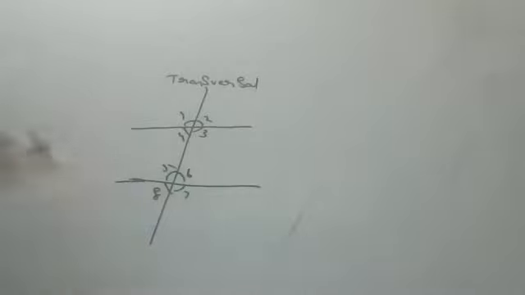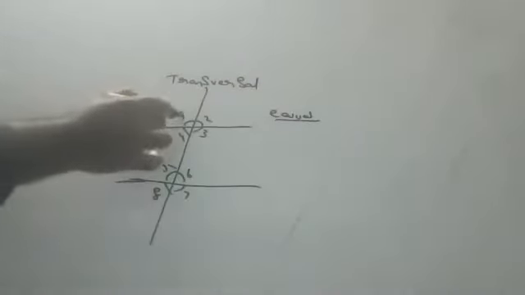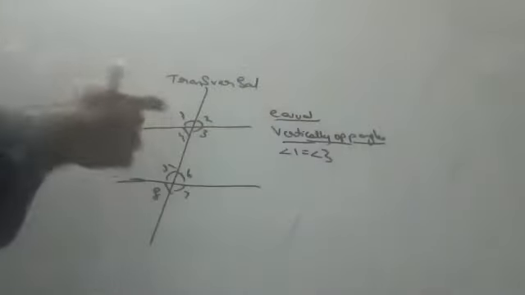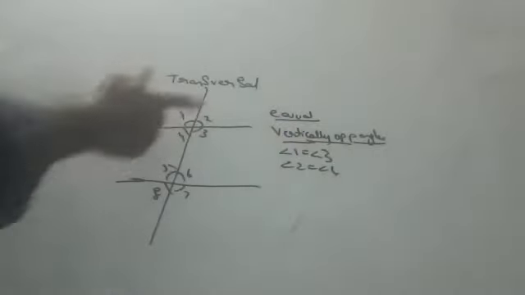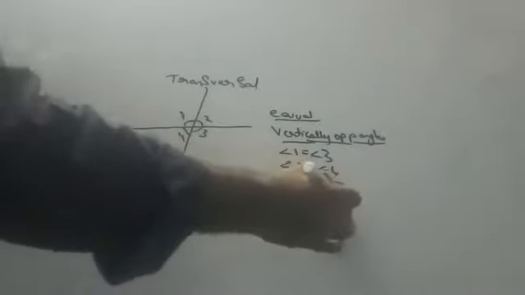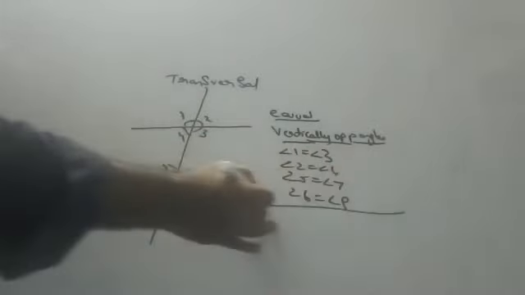So children, which angles are equal? I will show. Angle 1 and angle 3 are equal. Why? Because they are vertically opposite angles. I told you not to write short forms, yet many people are writing short forms in the exam. Angle 1 and angle 3 are vertically opposite angles, so they are equal. Angle 2 and angle 4 are also vertically opposite angles, and equal. Angle 5 and angle 7 are vertically opposite angles, and equal. Angle 6 and angle 8 are vertically opposite angles, and equal.